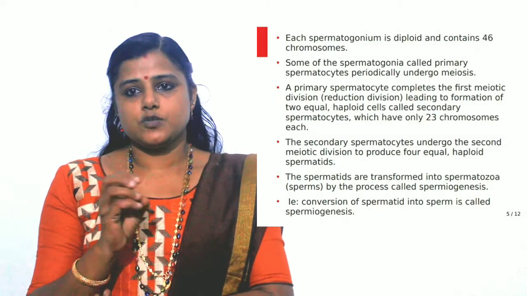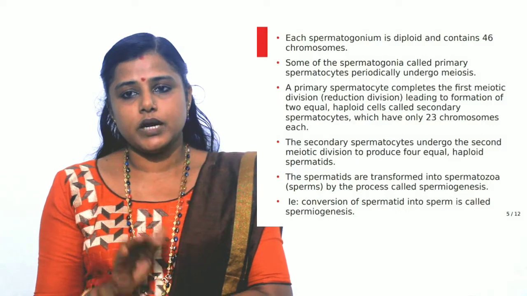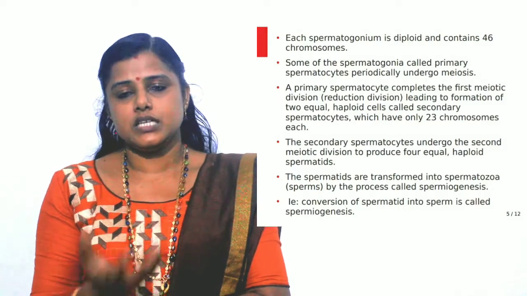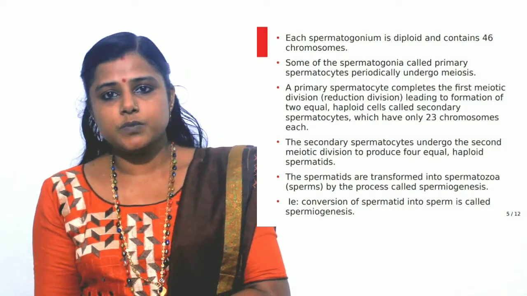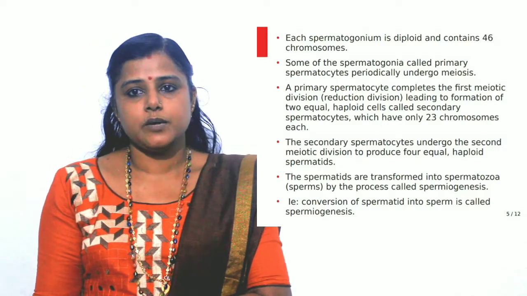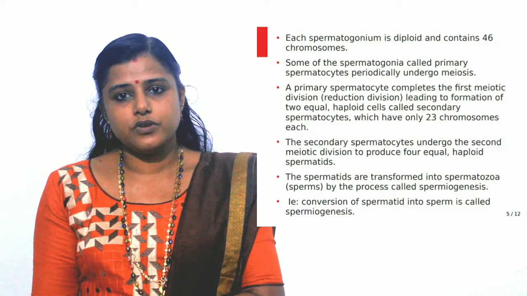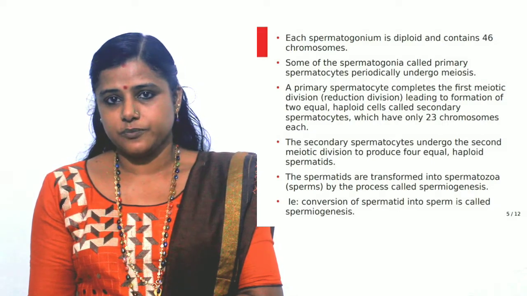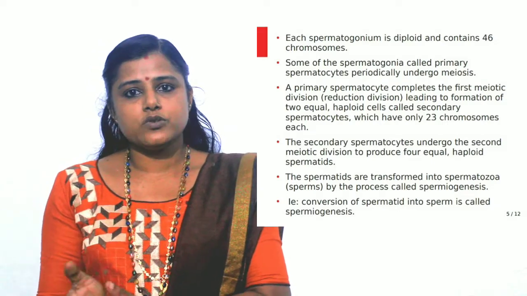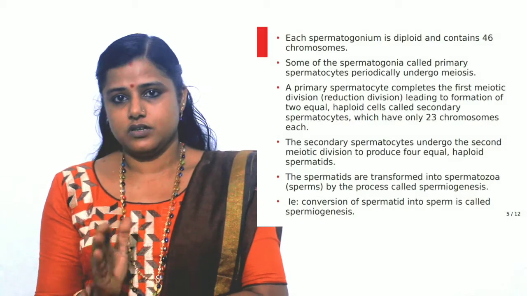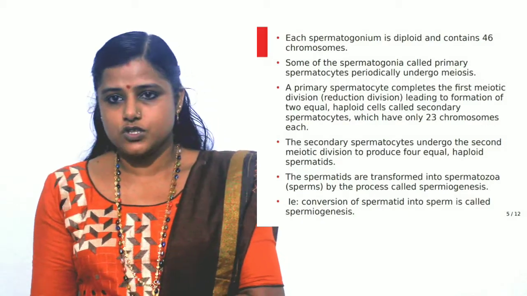So first the spermatogonia undergo mitotic division and they increase in number. Then some of the spermatogonia act as primary spermatocytes and they undergo the process of meiosis or the reduction division. We have already learned meiosis has two steps, meiosis 1 and meiosis 2.